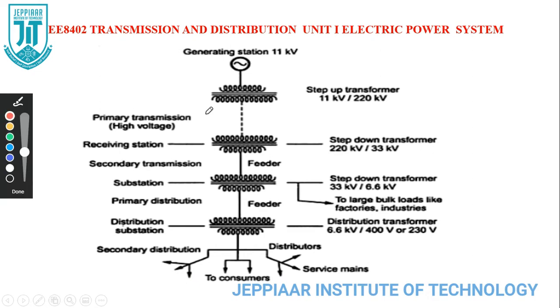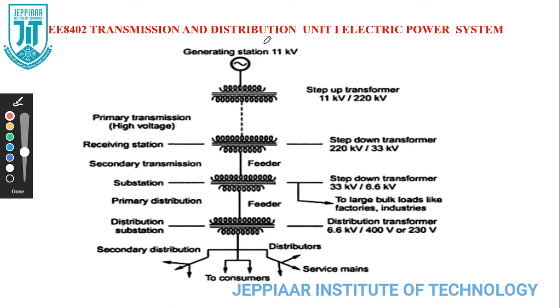The first one is, as we all already know, that in India the power generating voltage is 11 kV. We are generating at 11 kV and 50 Hz. So this is a generating station.